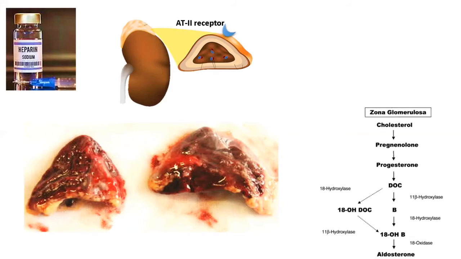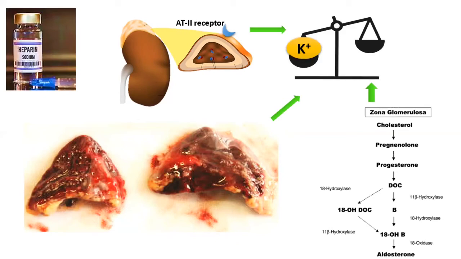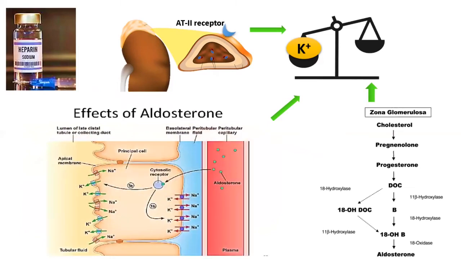Thus, as a result of combined mechanisms, the lack of aldosterone results in reduced renal potassium excretion with reduced sodium resorption, especially at the collecting duct of nephrons.